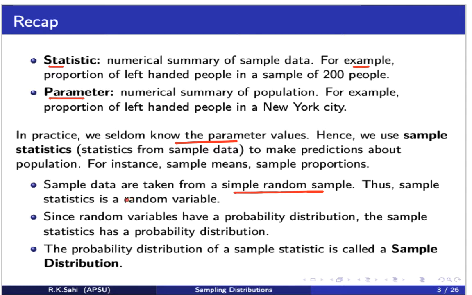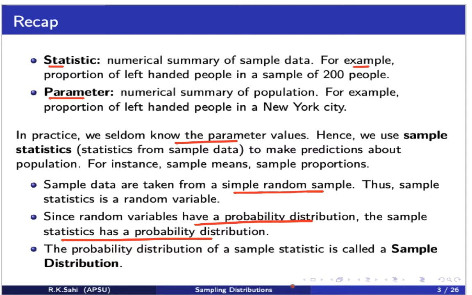A random variable is a quantitative variable whose outcome depends upon chance. So the sample statistic, which is a random variable, is a quantitative variable whose outcome is going to depend upon chance, and as a result, these random variables will have a probability distribution. And hence, the sample statistic will have a probability distribution.